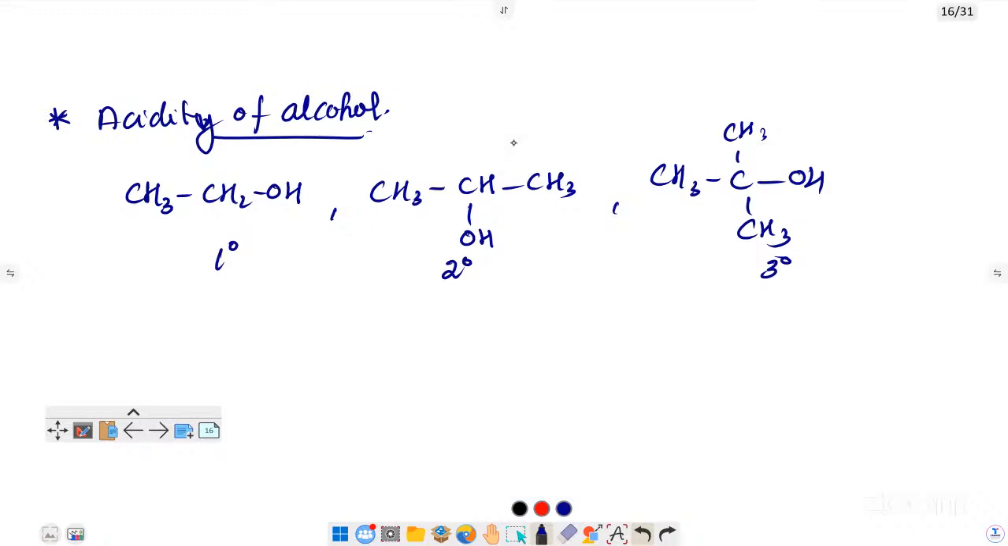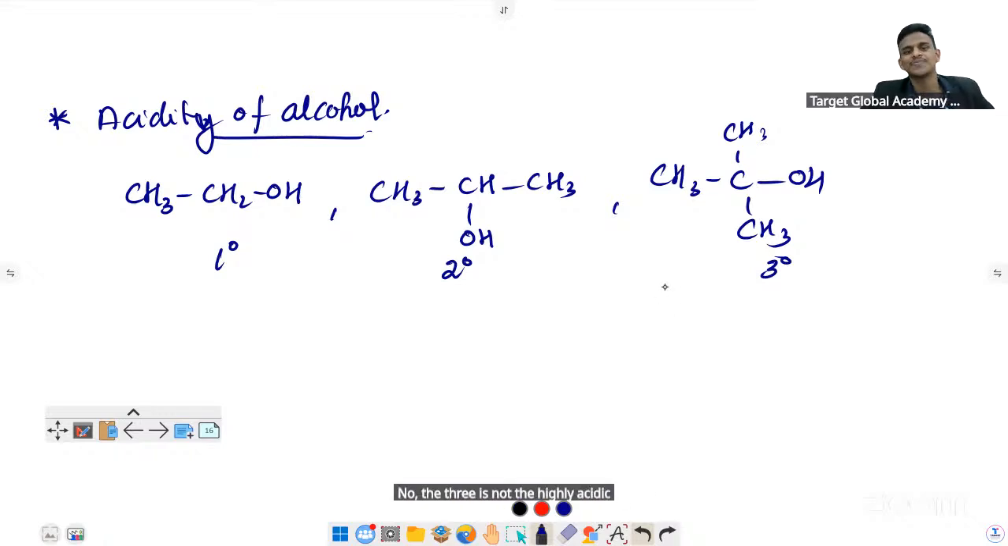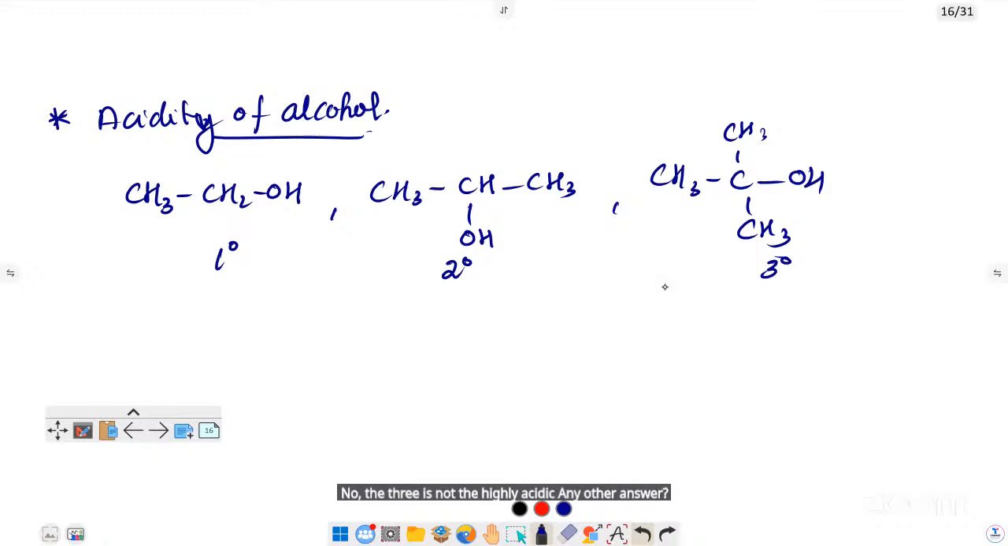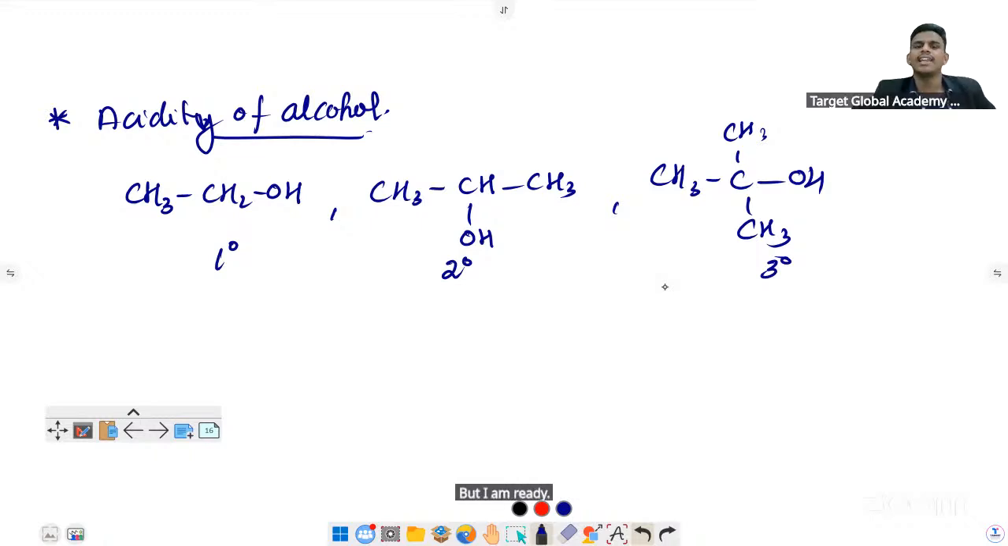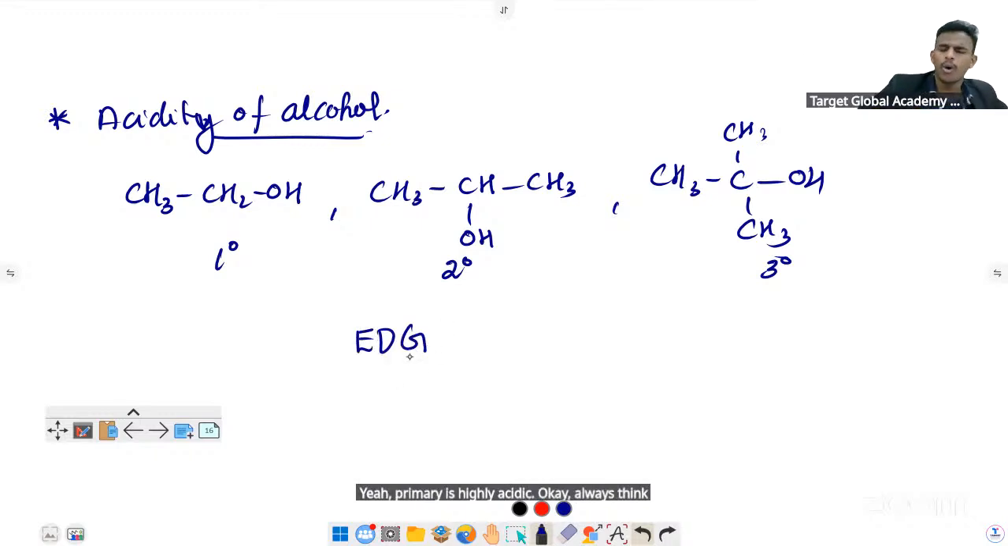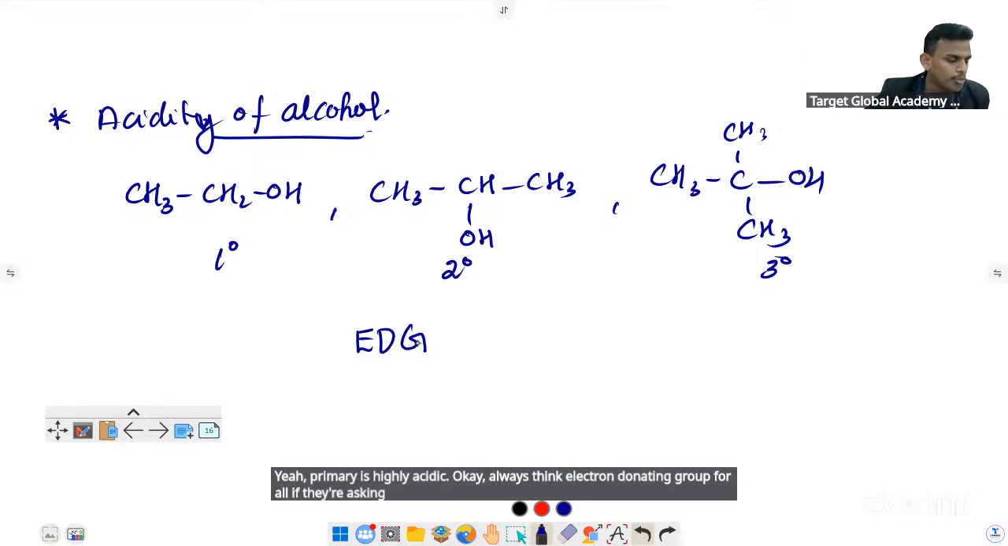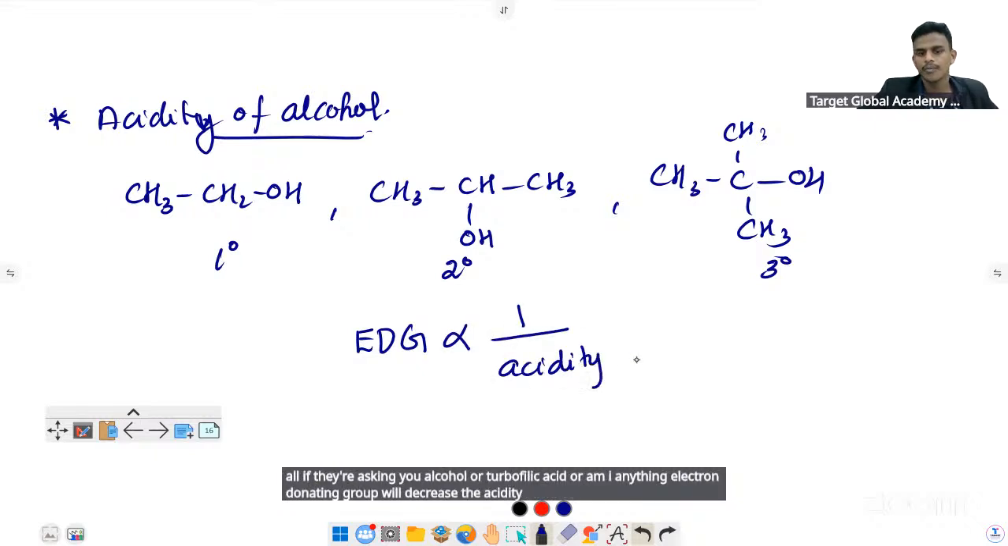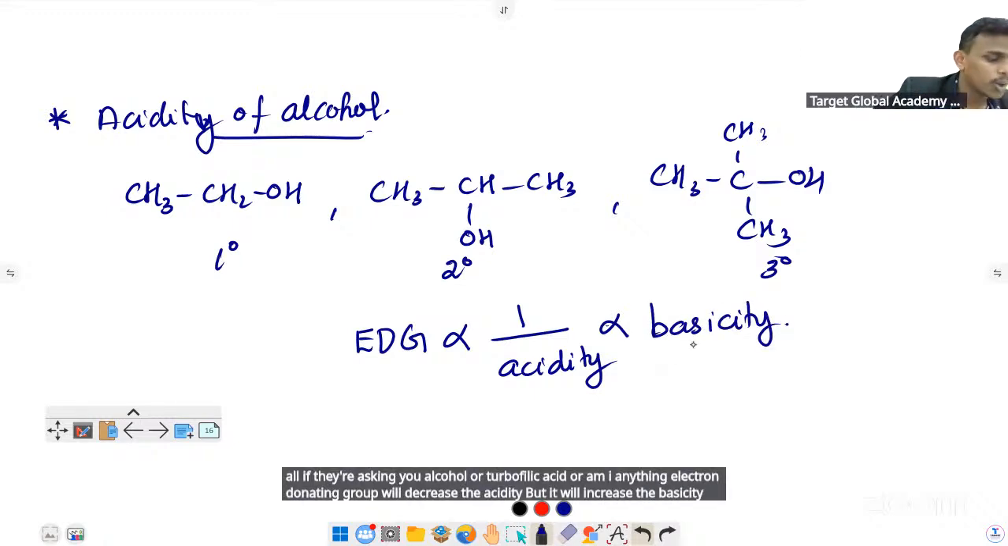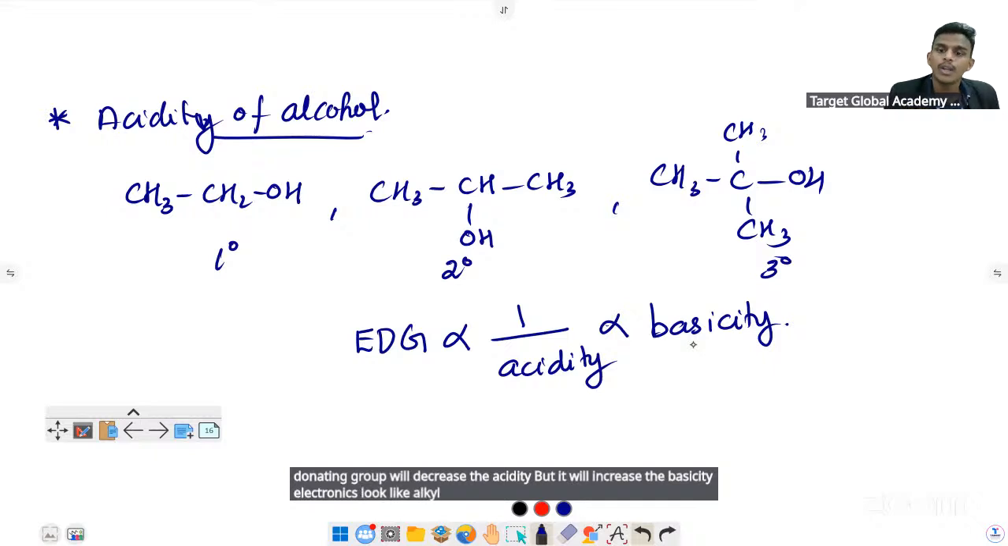Tertiary. No, tertiary is not the highly acidic. Any other answer? Primary. Yeah, primary is highly acidic. Always think electron donating group for all. If they're asking alcohol or carboxylic acid or amine, anything, electron donating group will decrease the acidity, but it will increase the basicity. Electron donating groups like alkyl, ethyl, methyl will decrease acidity but increase the basicity.